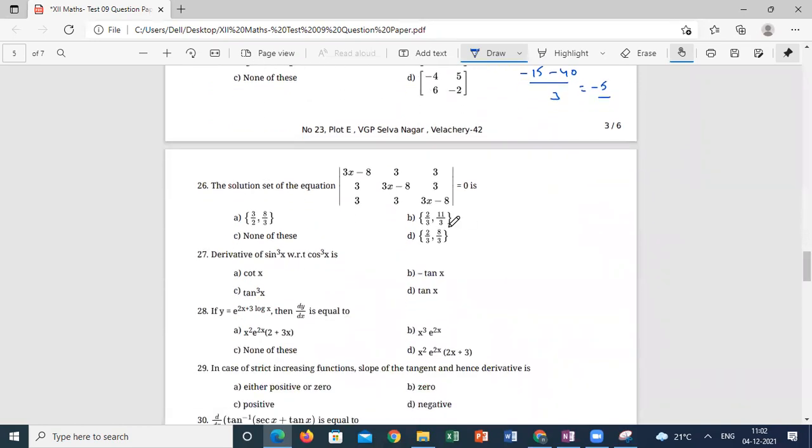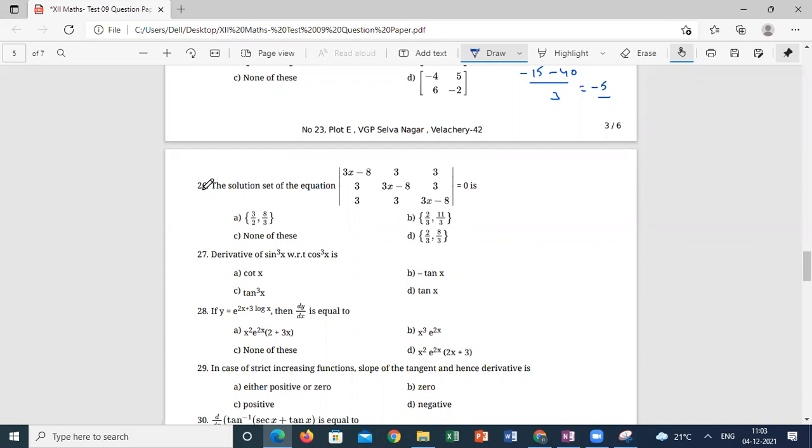Next, the solution set of this equation. All the diagonal elements are the same. Are row and column operations part of the syllabus, students? No sir, it's deleted. Then how will you do this question? You have to find determinants for this. If you know row and column operations, it will be easy to calculate the determinant.